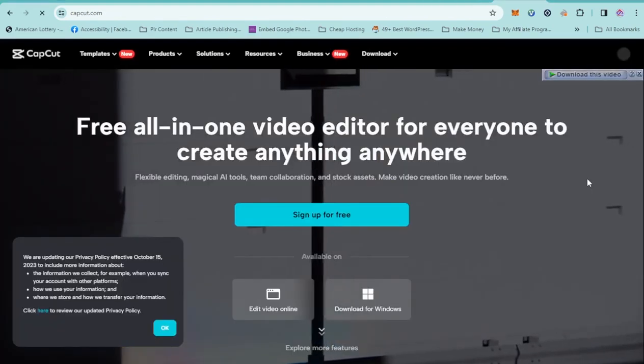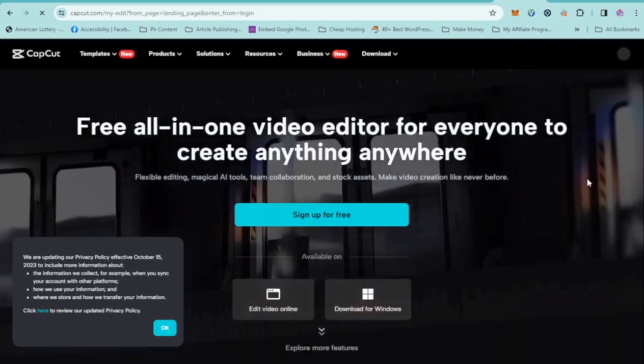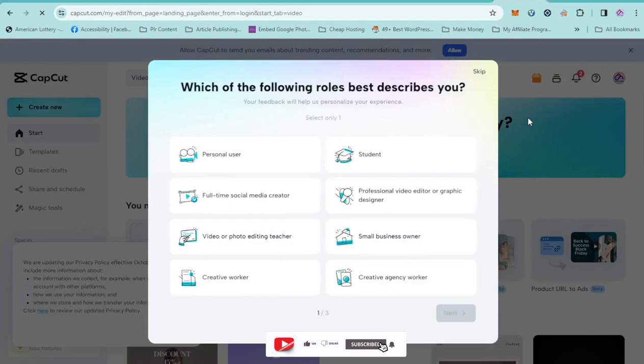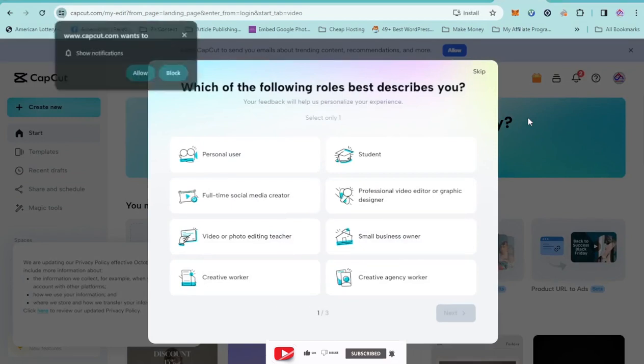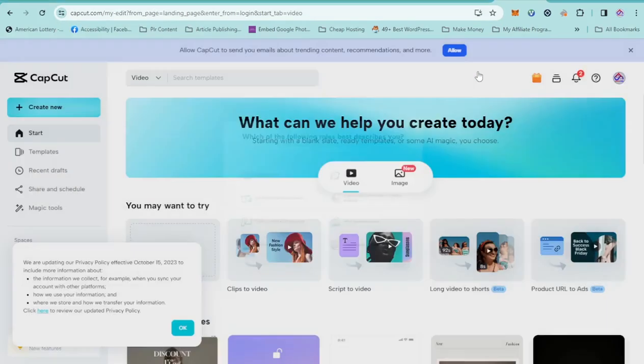All right, so we are going to do this with CapCut. You can access this on your mobile phone, you can access it on the internet, or you can download the app on your computer and use CapCut. Whichever way you are going to use to access CapCut, you can follow along with this video. Right, so let's get into it. So I'm going to skip this.